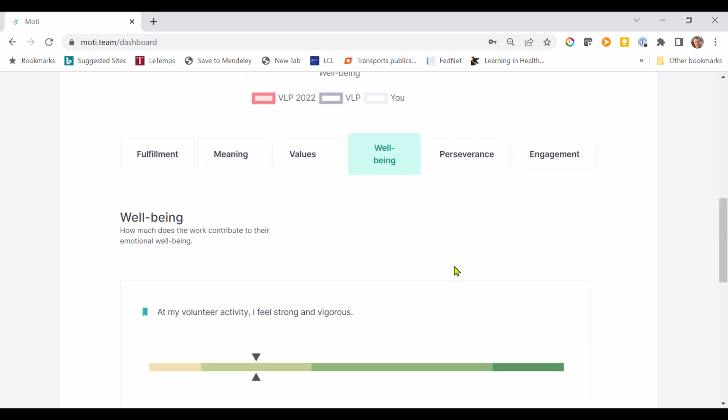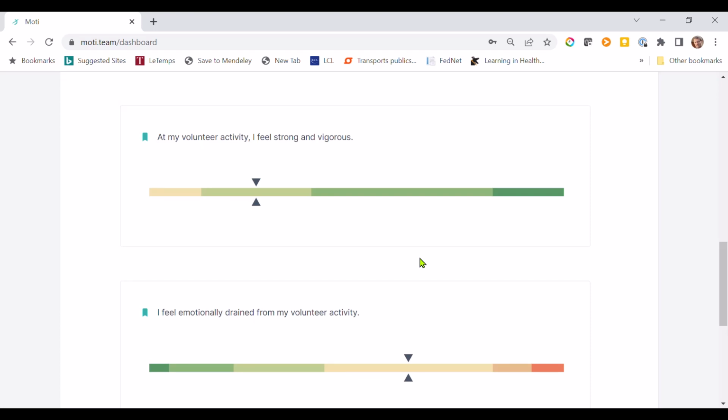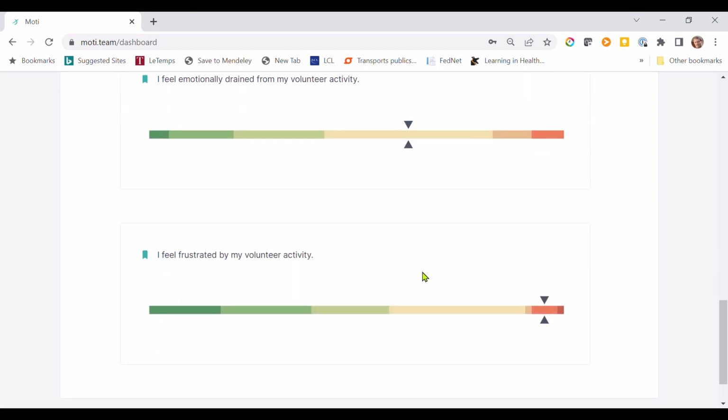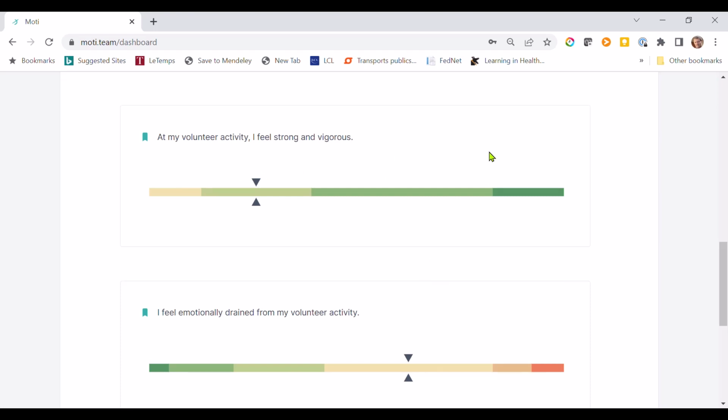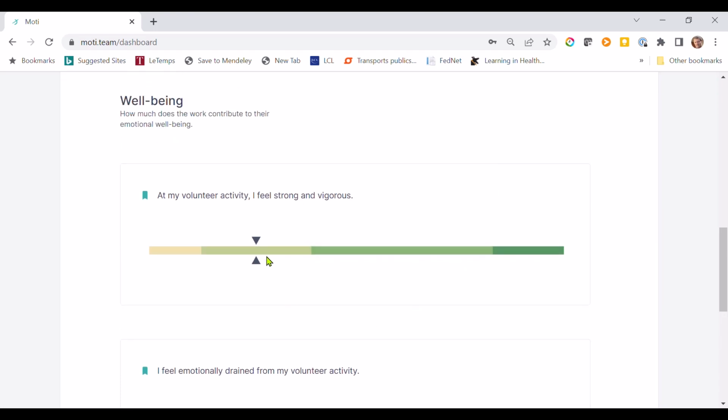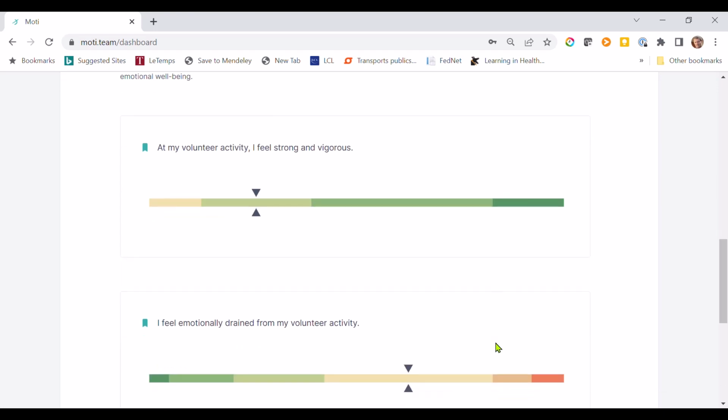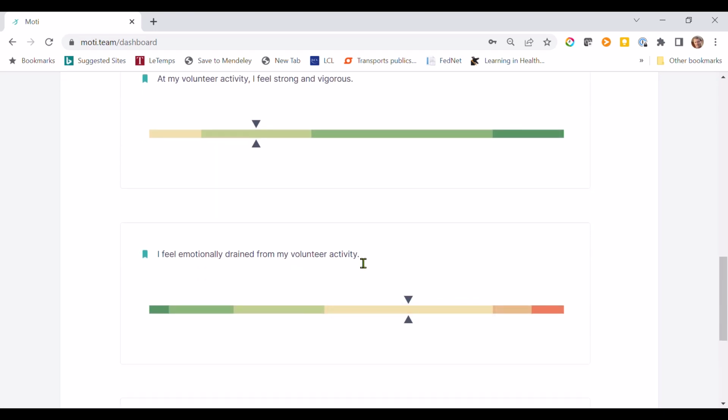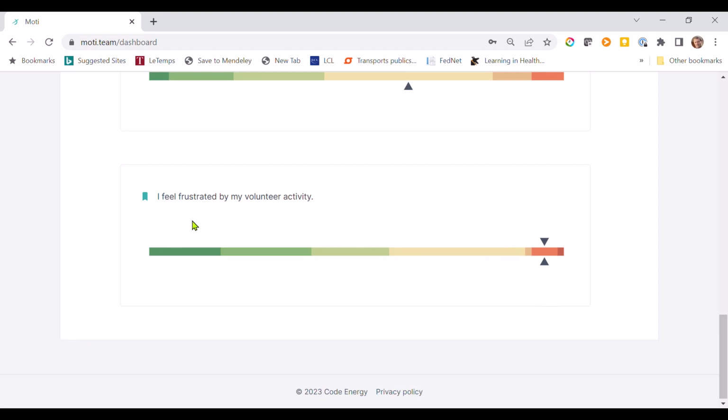Moreover, for some dimensions, like well-being, there's more than one question. So well-being. Well-being is captured by actually 3 different questions. The first, at my volunteer activity, I feel strong and vigorous. I answered often. I feel emotionally drained from my volunteering activity. I answered sometimes. And I feel frustrated by my volunteer activity. Ooh. I put very often, as did 6.3% of the team. And one person every time feels frustrated. Okay.